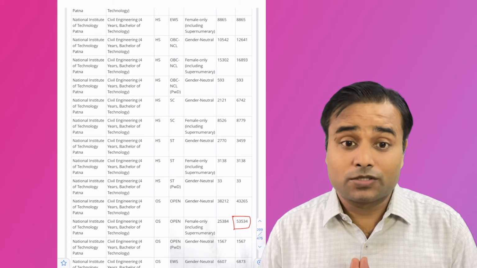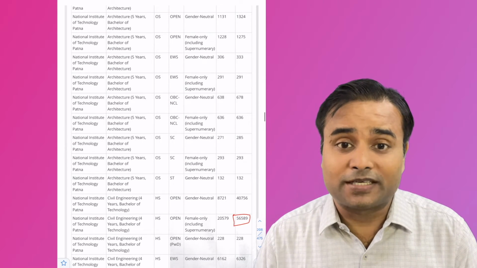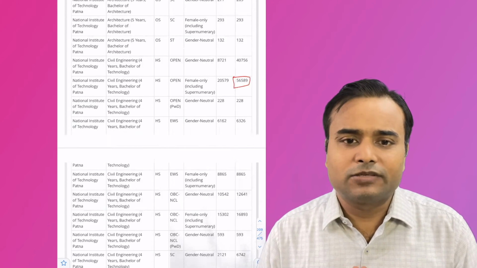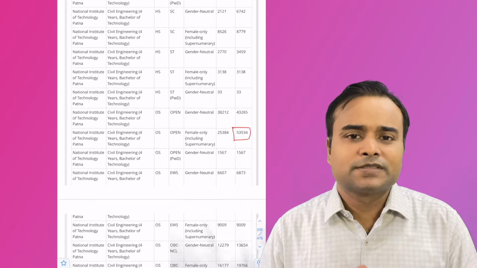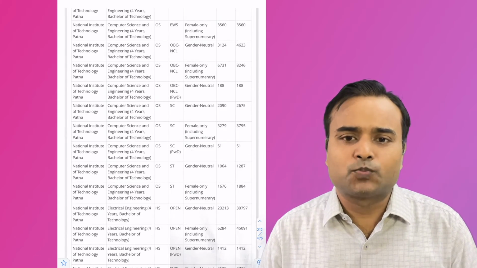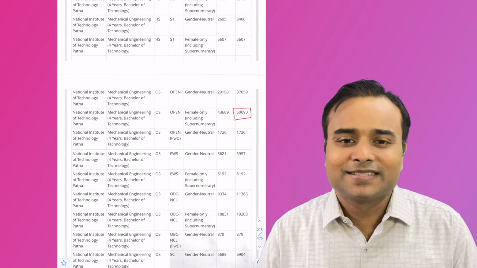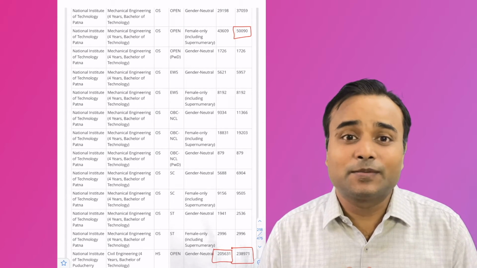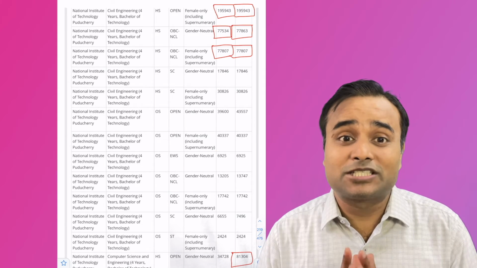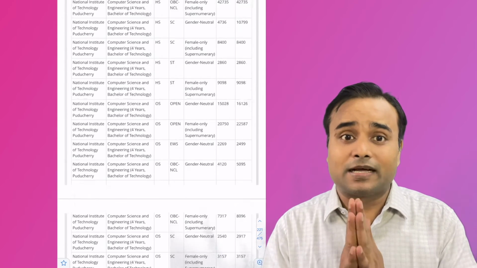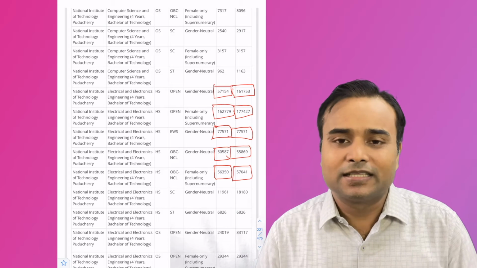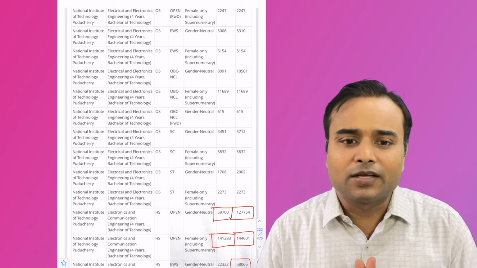Civil engineering was available. Next one is NIT Patna. NIT Patna civil engineering was available last year. NIT Patna mechanical engineering was available. Civil engineering was available. Now NIT Puducherry, that means NIT Pondicherry,